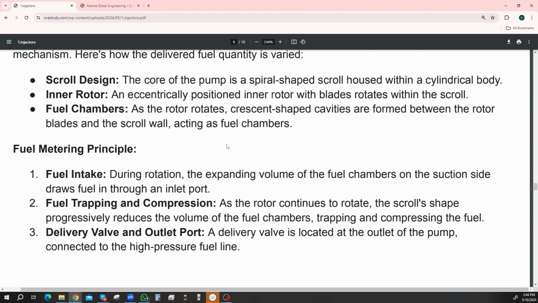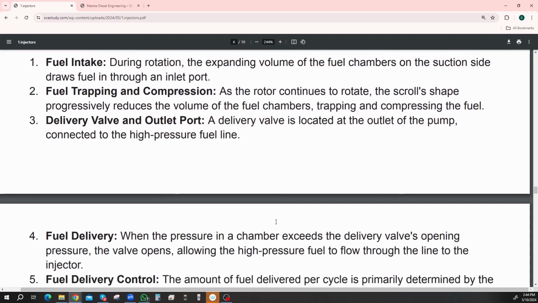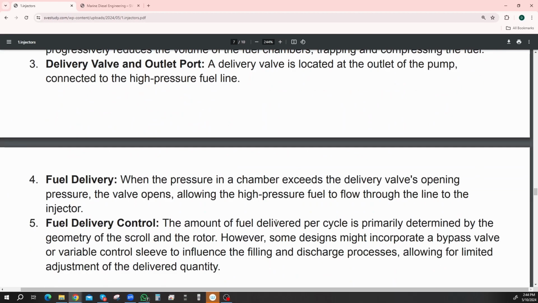During rotation, the expansion volume of the fuel chambers of the suction side draws fuel through the inlet port. As the rotor continues to rotate, the scroll's shape progressively reduces the volume of the fuel chambers, trapping and compressing the fuel. A delivery valve is located outside the pump, connected to the high pressure line. Then, when the pressure in the chamber exceeds the delivery valve's opening pressure, the valve opens, allowing the high pressure fuel to flow through the line to the injector.